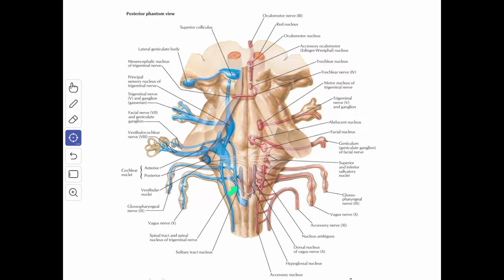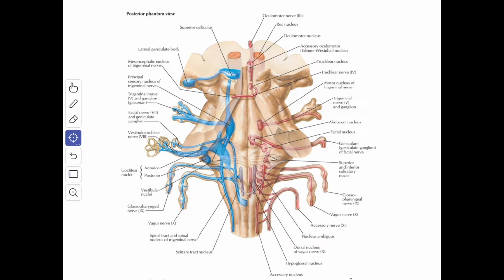the solitary tract nucleus. So this is the nucleus tractus solitarius. In the upper part, the nucleus lies deep in the reticular formation ventrolateral to the dorsal nucleus of the vagus. When traced downward, it lies in the dorsal part of the central gray matter in the closed part of the medulla, dorsomedial to the dorsal nucleus of the vagus. So this is the dorsal nucleus of the vagus. So in the upper part it lies ventrolateral, in the lower part it lies dorsomedial to the dorsal nucleus of